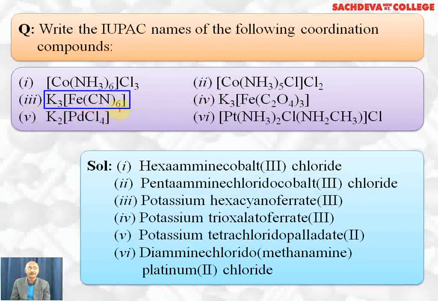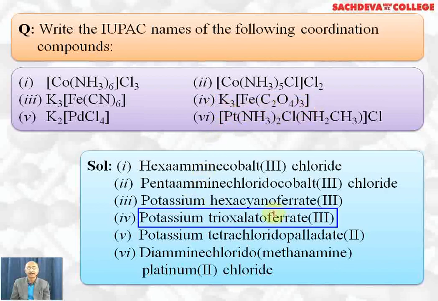K3[Fe(CN)6], potassium hexacyanoferrate 3. K3[Fe(C2O4)3], it will be potassium trioxalato-ferrate 3 because complex ion is negatively charged, counter ions are positively charged. So the correct answer is potassium trioxalato-ferrate 3.